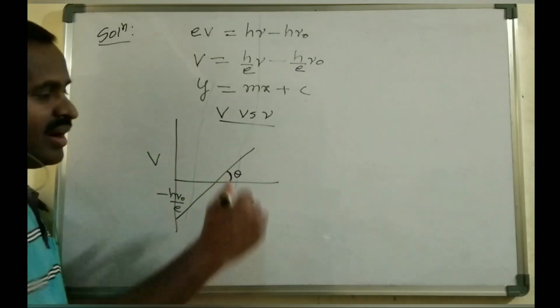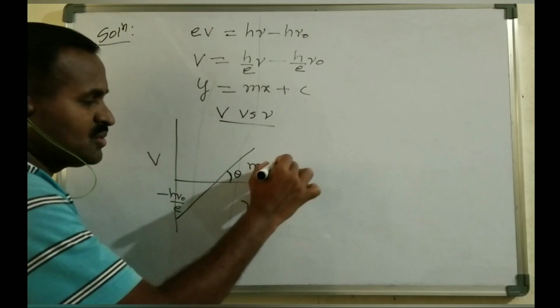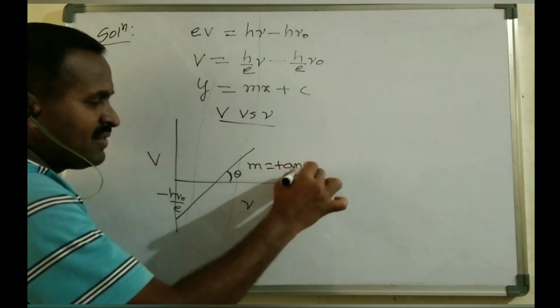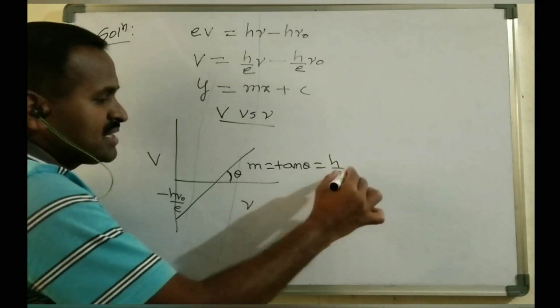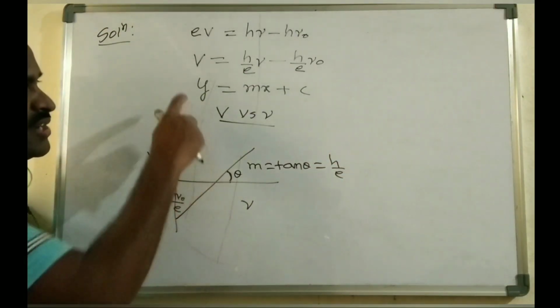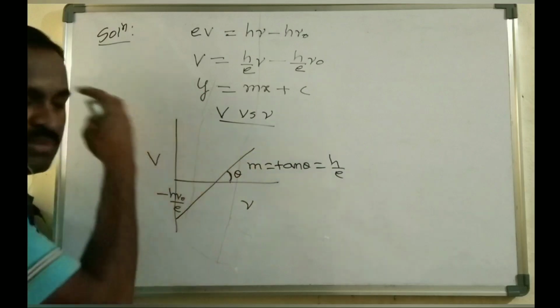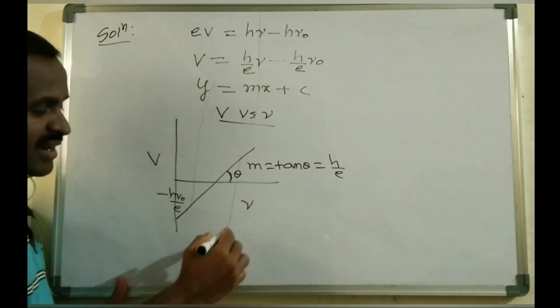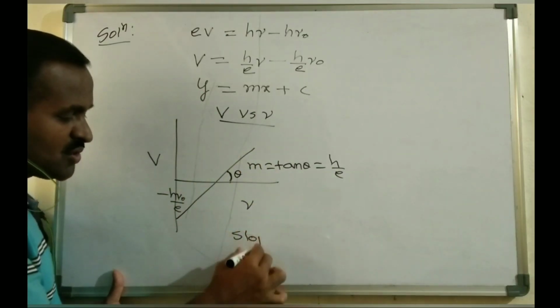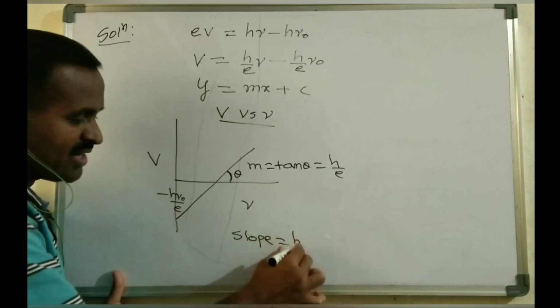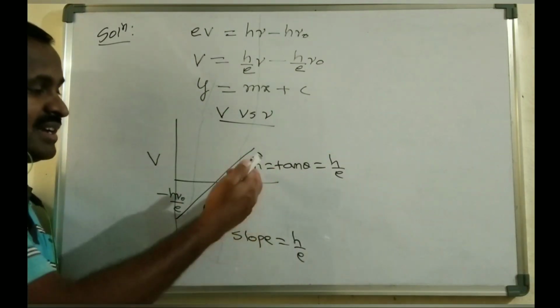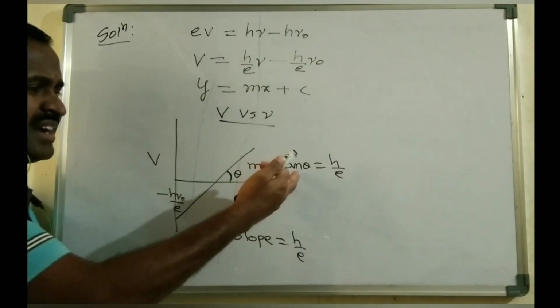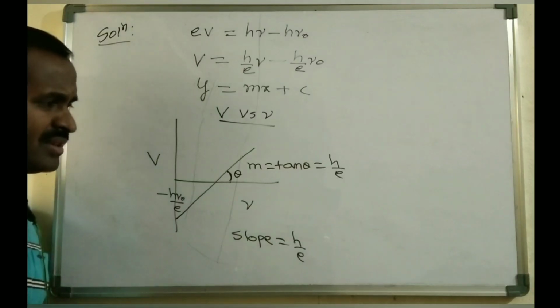The tangent of this always gives m equals tan theta, or we can write, according to this equation, h by e is the slope. According to y equals mx plus c, m equals h by e. They are asking for the slope. The slope is simply h by e for this problem. Slope is nothing but tan theta, so m equals tan theta equals h by e.